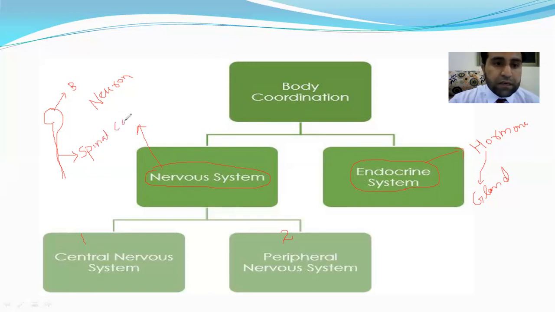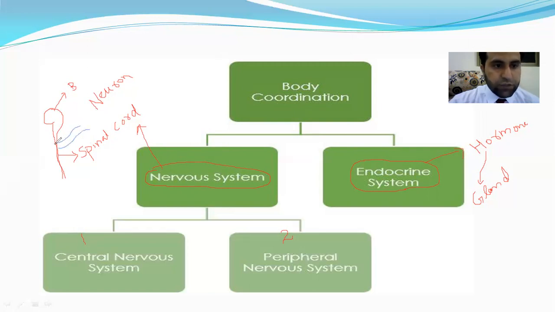Now, from the central nervous system, neurons arise and spread into our whole body.